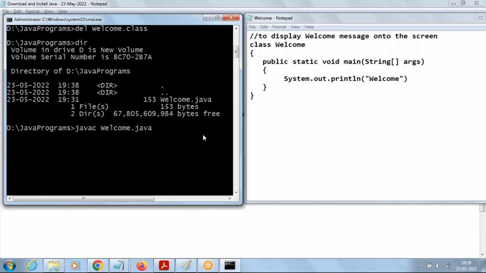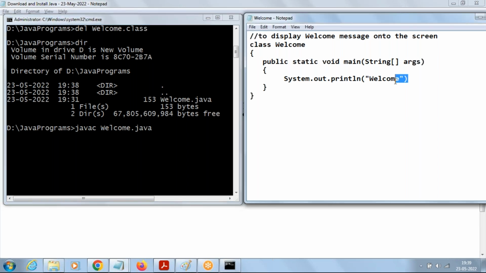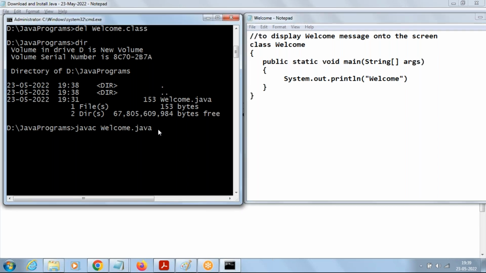As the statement is not ended with a semicolon, the .class file will not get created. See what it says when you compile: error in line number 6, semicolon expected. This is the meaning of compilation. Compilation means it goes to the source code and checks for errors, meaning violations of the rules of the language.